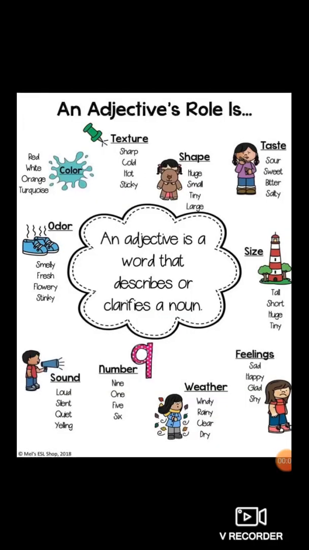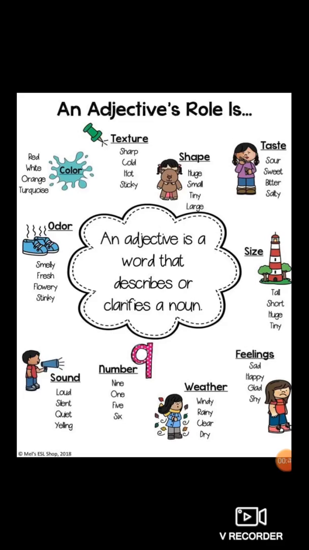Adjective. Now, what do you mean by adjective? An adjective is a word that describes or clarifies a noun. In simple words, adjective is a word that tells more about a noun or pronoun. Adjective is a word which tells something more about a noun or pronoun, which describes or clarifies a noun or pronoun.